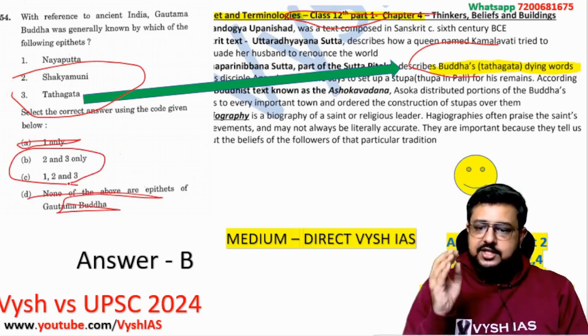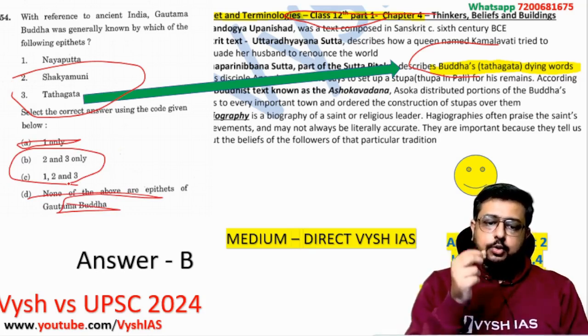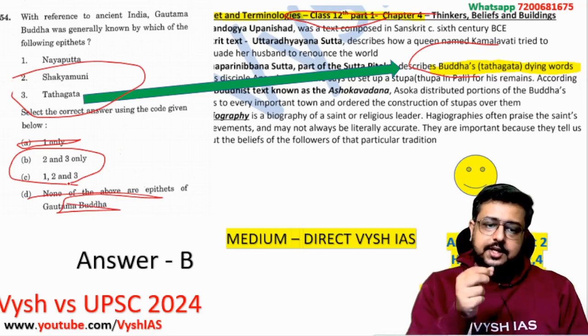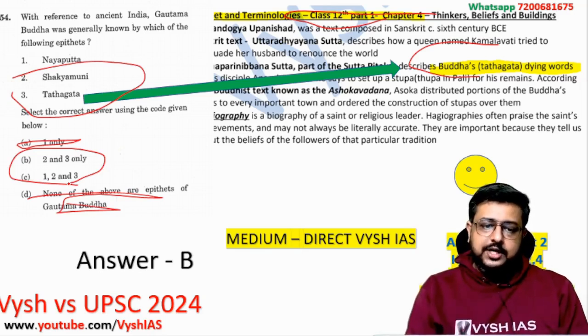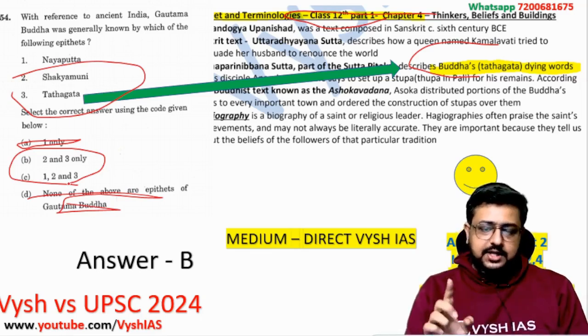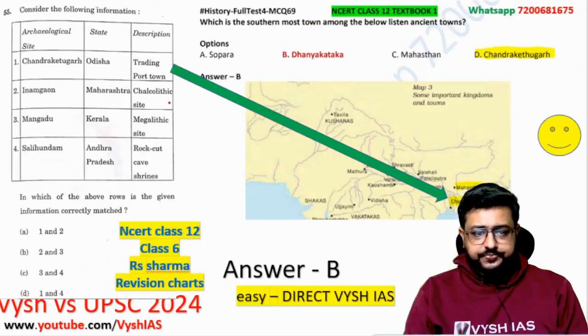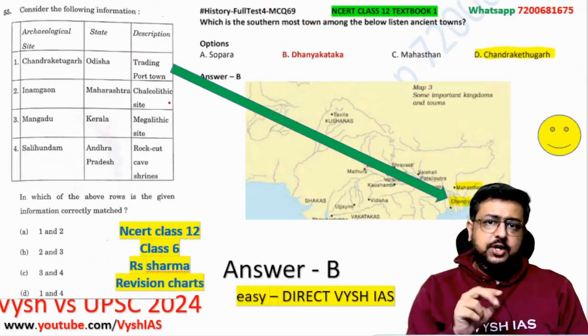extra sense. We can teach you up to what is available in sources. Remaining is examiners testing you whether you can crack that thing or not. So here the answer will be 2 and 3. 2 and 3 is the answer of question number 1, which I consider as a medium category question, and it's not an easy question because of the options given like that, and the Nayaputta is not available in sources. Second question, it's easy because of the options. It's a medium category, but easy because of the options.